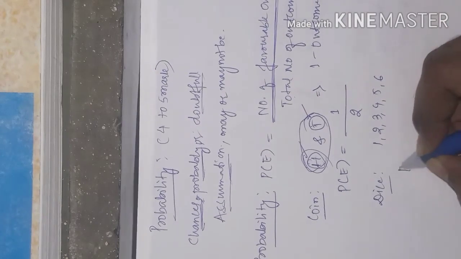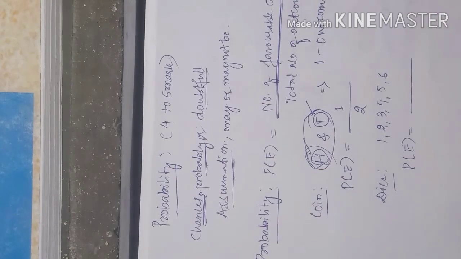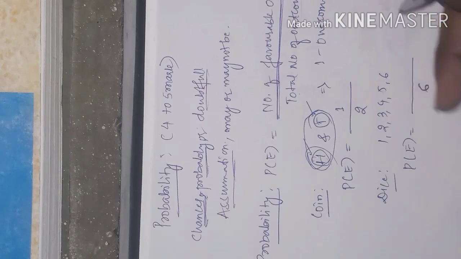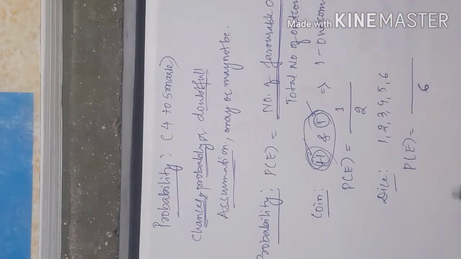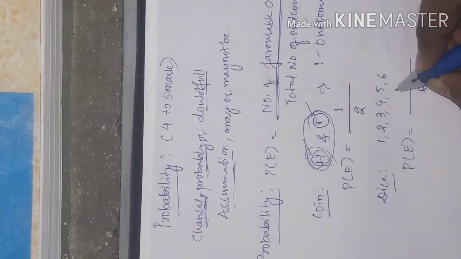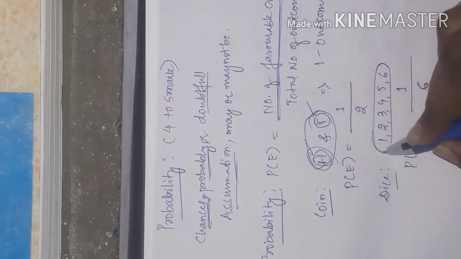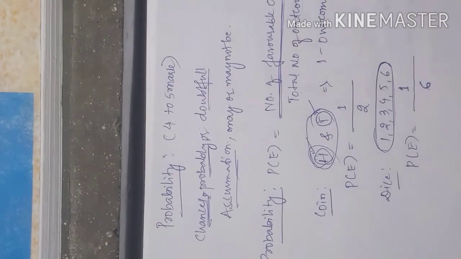So what is the probability of an event? There are how many faces? 6 faces. So our total number of outcomes is 6. When I roll a die, we may get 1, 2, 3, 4, 5, or 6. Any answer we may get, but only one answer will come. Outcome will be only one. So the number of favorable outcomes is 1, but the total number of outcomes is 6. There are 6 chances, but the outcome is only 1. So we can call it 1 by 6.